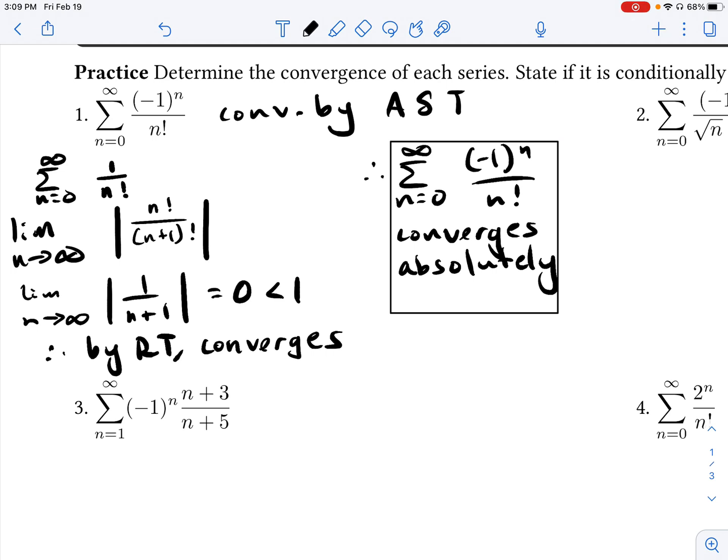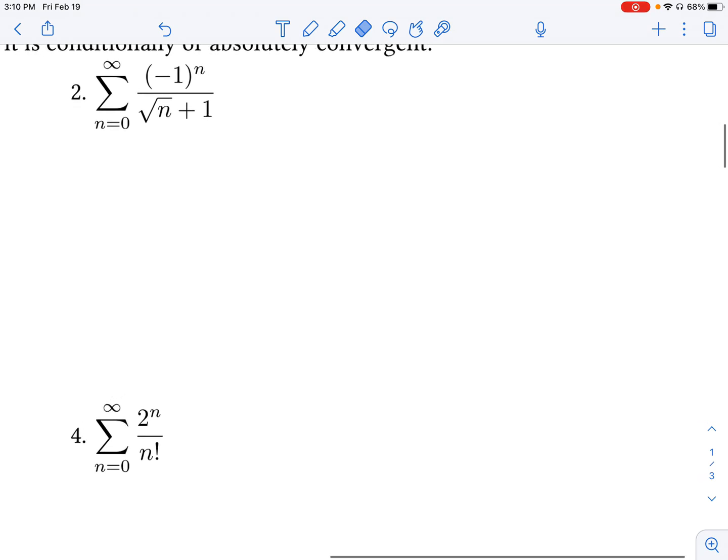Now, quick thing. Since we showed that the series converged absolutely, did we have to even show that it converged in its original state? And the answer is no, we don't need to, right? Again, if it converges absolutely, we know it converges in its original state. But sometimes if we do the absolute value and that series of the absolute value actually diverges, then you have to check to see if the original series does indeed converge, in which case it would converge conditionally. Or maybe the original series doesn't converge at all. All right, let's try this next one, number 2.